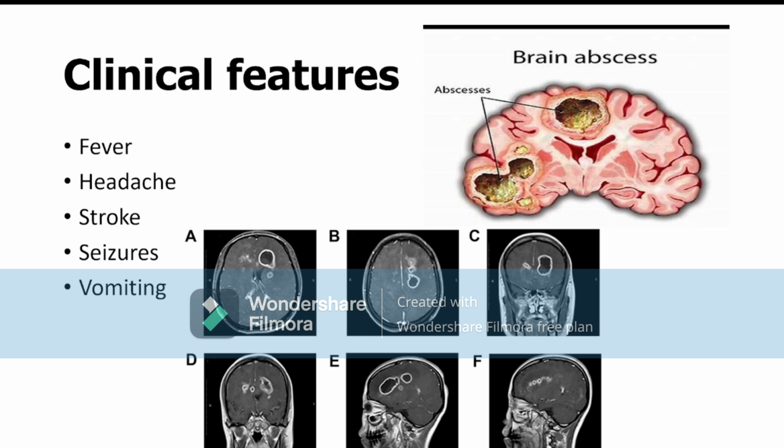After that, if there is a penetrating injury or head injury, then this may be a predisposing cause of brain abscess. Or if the child is suffering from congenital cyanotic heart disease or congenital heart disease, or endocarditis, these are always predisposing factors for brain abscess.